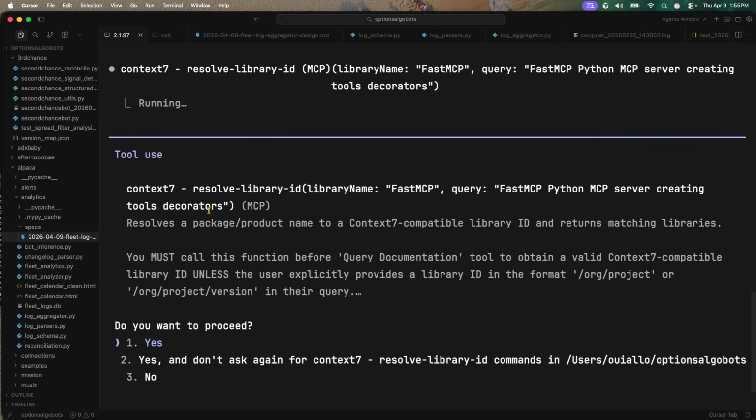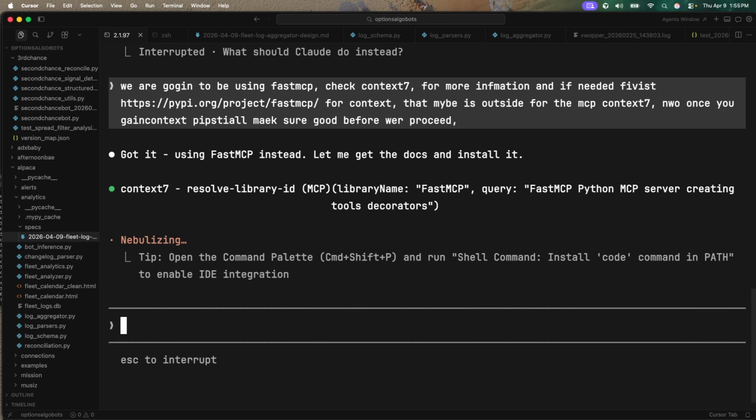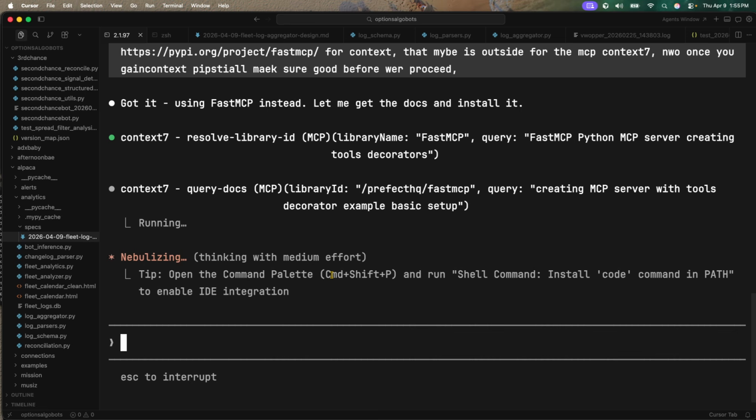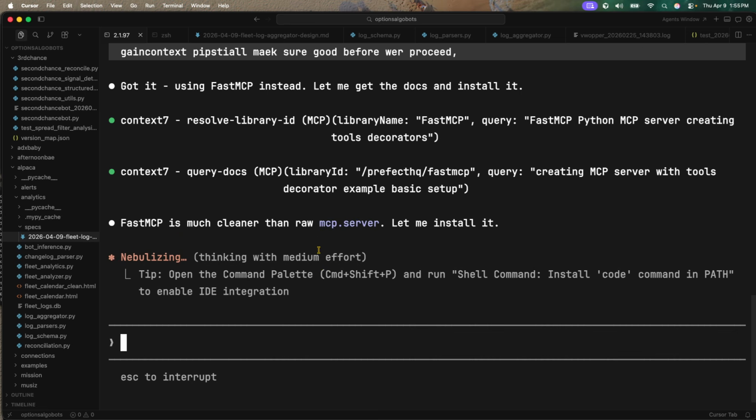So boom. You're seeing a lot of things in play now. It's using the tool, right? This is one of the things that goes into the context window. The tool is going to be the MCP. It's using Context7, and it's searching the library for FastMCP. FastMCP is a Python server for creating tools. Okay, it was able to find the .md. Now it's going to actually search. That's a way that we're not context poisoning. We're allowing it to use its tools in order to find the information that it needs.